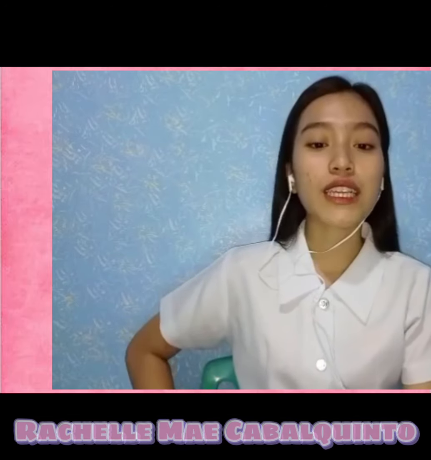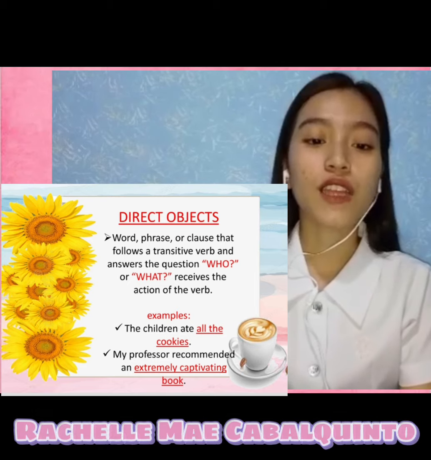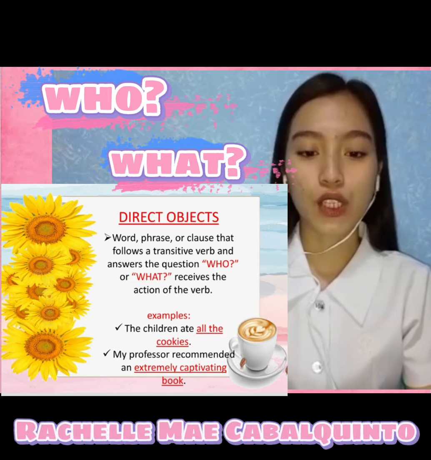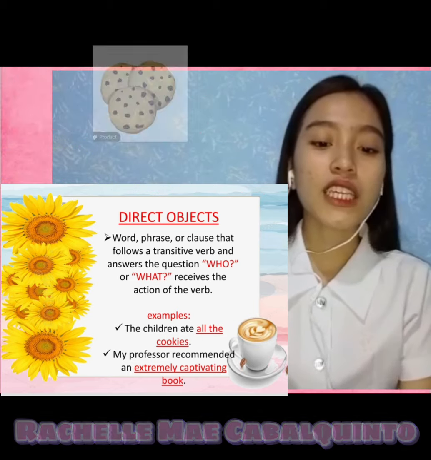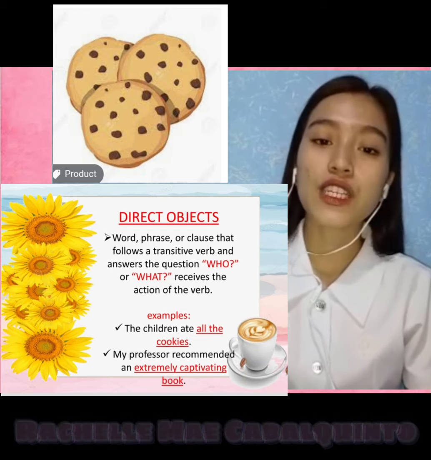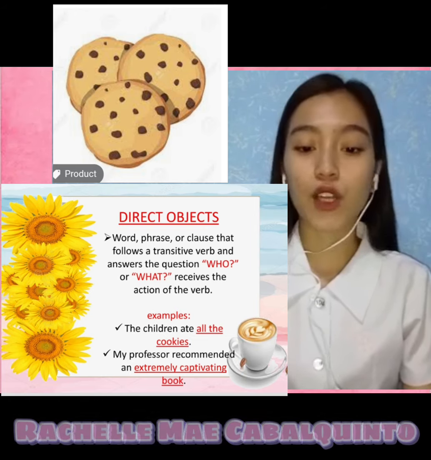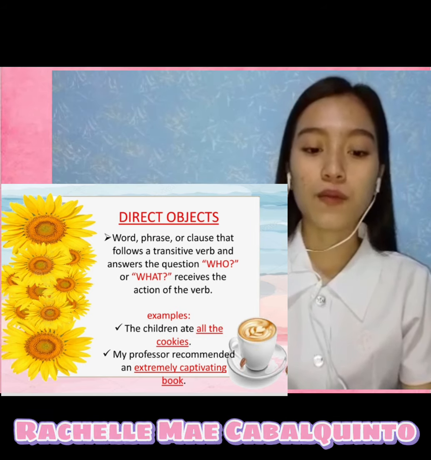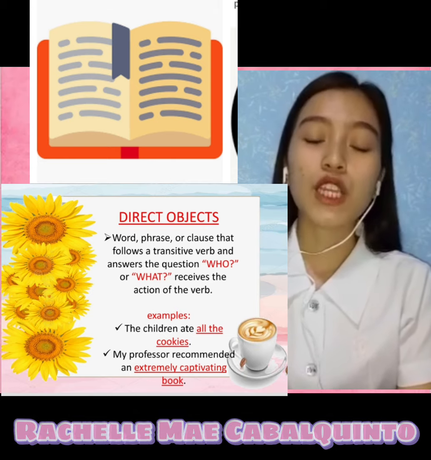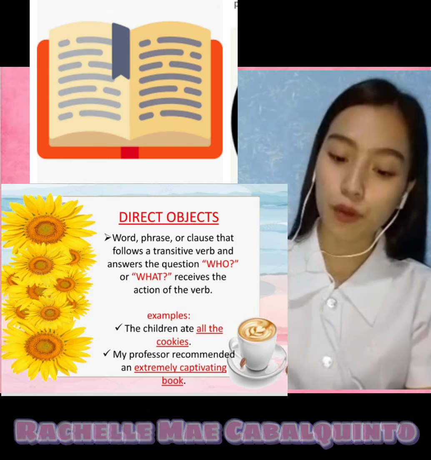Next, the next function is direct objects. When we say direct objects, a word, phrase, or clause that follows a transitive verb and answers the question who or what receives the action of the verb. Example, the children ate all the cookies. So, you can see the words all the cookies. It answers the question who, because the children are the ones who ate all the cookies. As well as the second example, my professor recommended an extremely captivating book. It also answers the question who, because the professor was the one who recommended the book.